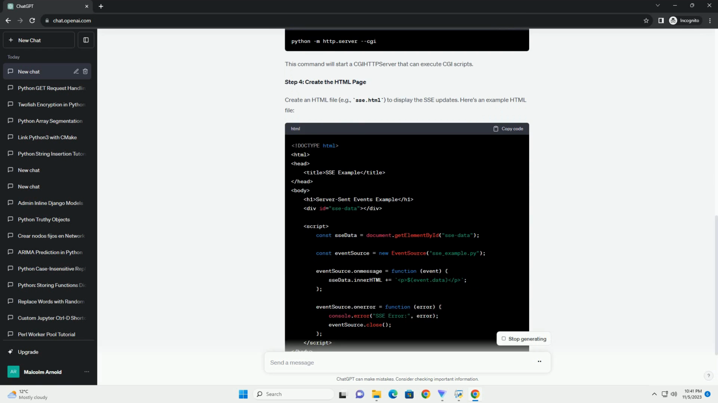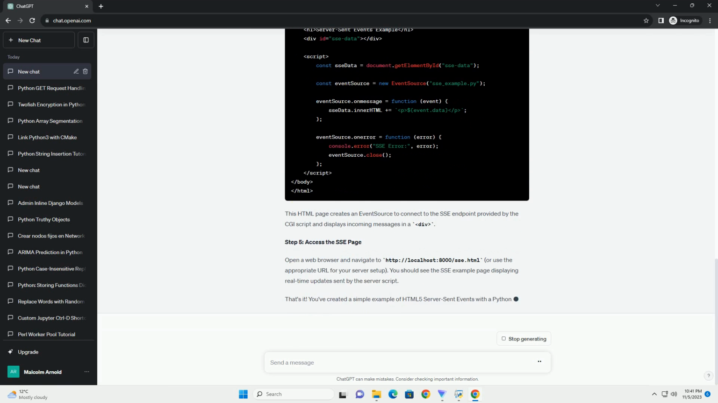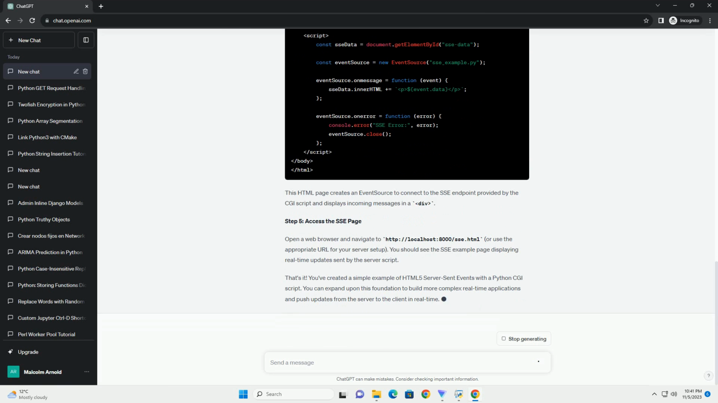Create a Python CGI script file named sse_server.py. Create an HTML file named sse_client.html. Now, let's start by creating the HTML client that will receive the server-sent events. Open the sse_client.html file in a text editor and add the following code.